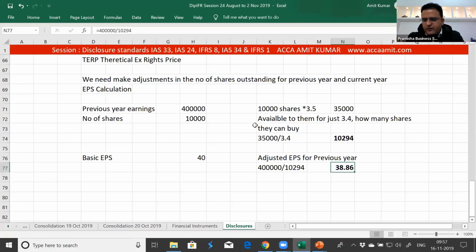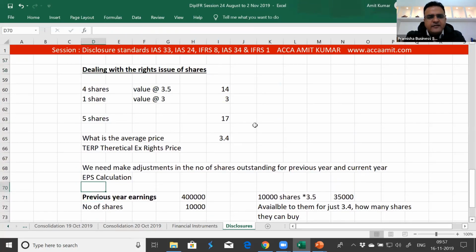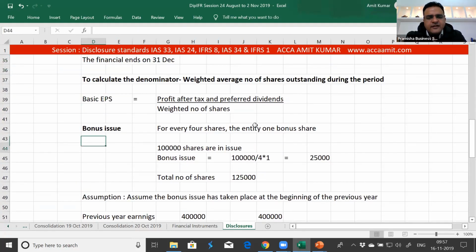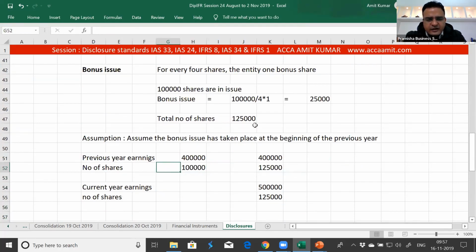Yes, Banu. So far I am talking of the previous year adjusted EPS. This is a calculation for the previous year earnings. Current year I'll come to. So the requirement is what we did in case of bonus issue. This year there was an issue of bonus 25,000, but we assume that this has taken place at the beginning of the previous year because there was no earning. Since there was a complete bonus, 100% bonus.